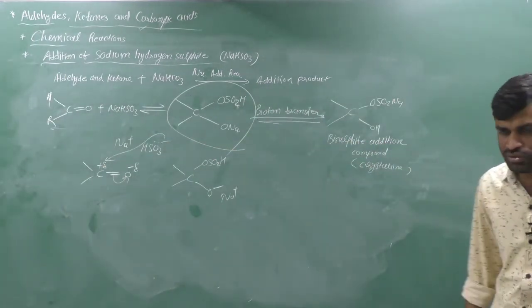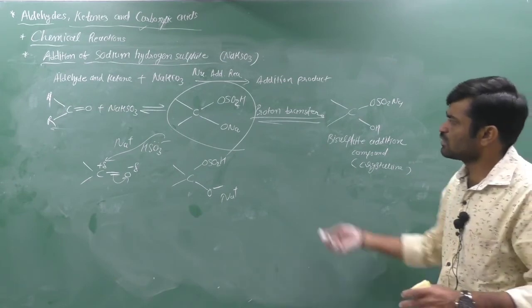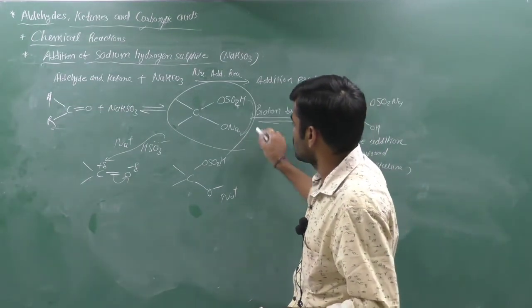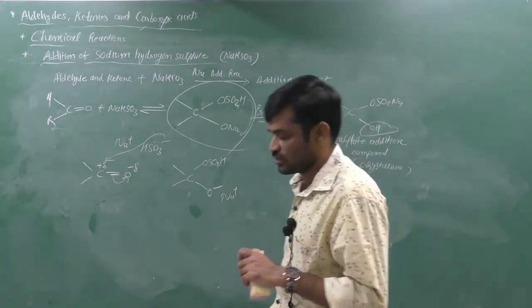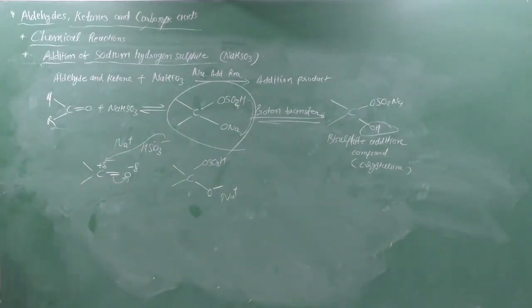So I think you can understand the mechanism. Then this proton is transferred here, and finally we have an OH group here. Yes, I think you will understand this. The hydrogen sulfite addition compound is water soluble, because it has a positive and negative charge, and it can be converted back to the original carbonyl compound by treating it with dilute mineral acid or alkali.